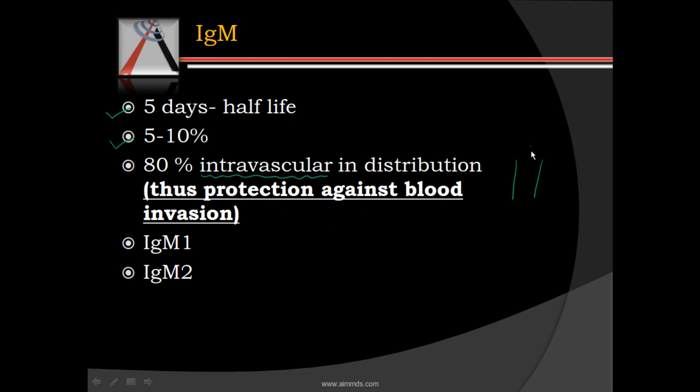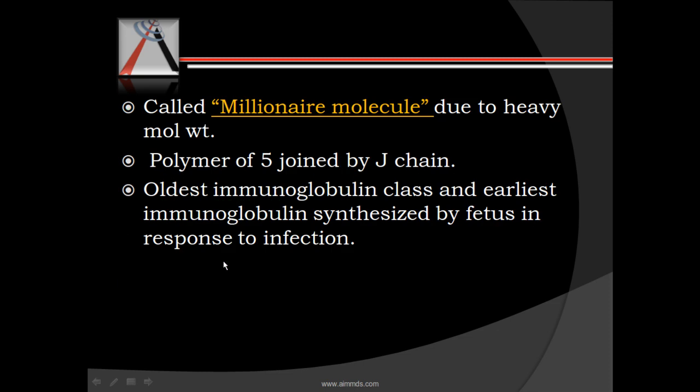So, it is found inside the blood vessels, and there are two types, M1 and M2. It is also called the millennial molecule because it has a very heavy molecular weight, and it comprises 5 molecules joined together by J chain. So it's a polymer of 5 joined together by J chain.